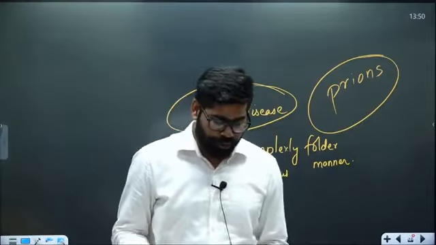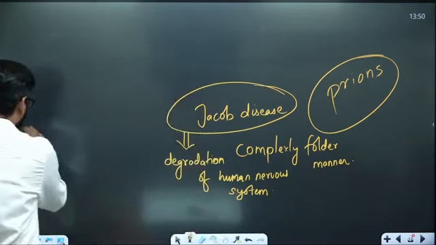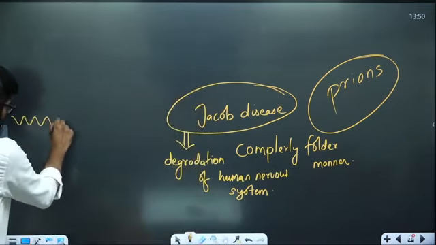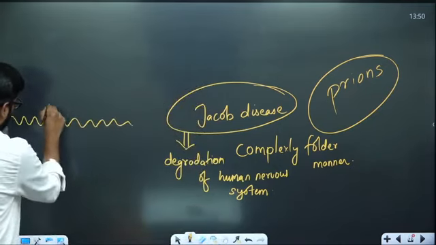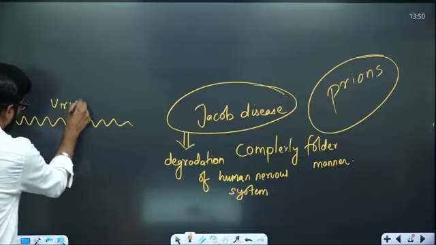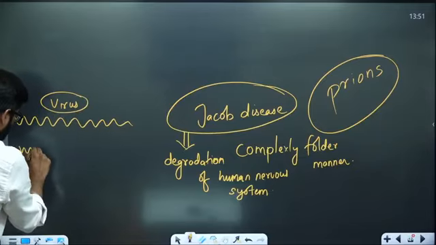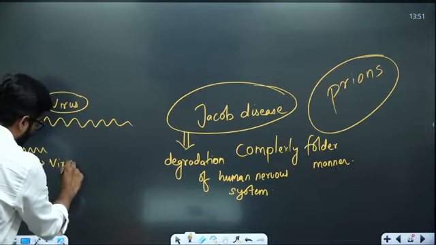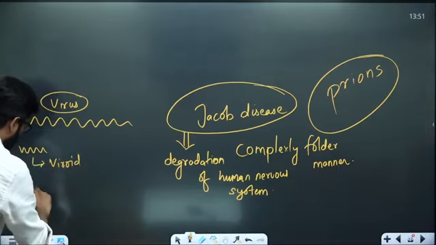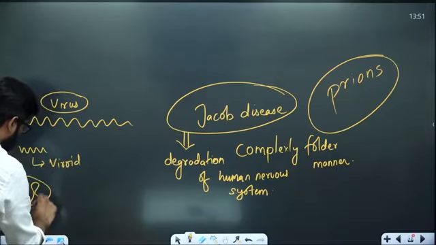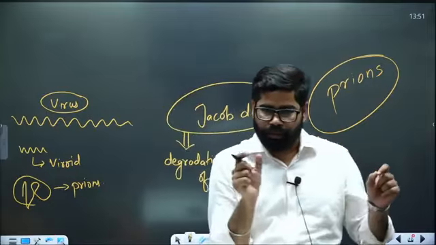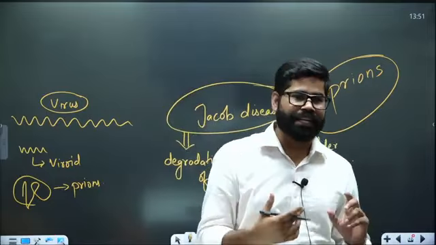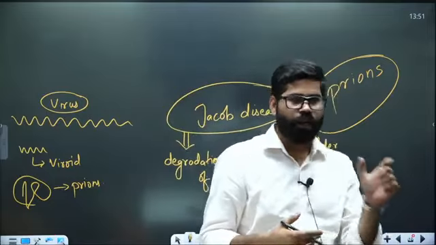So see, if you compare this, suppose this is an RNA structure. So this is our virus, RNA virus. If we have a smaller RNA, this is our viroids. But if we have just some proteins, that is our prions, where there is no proper structure. It is just a folded protein, not a complete RNA or DNA.